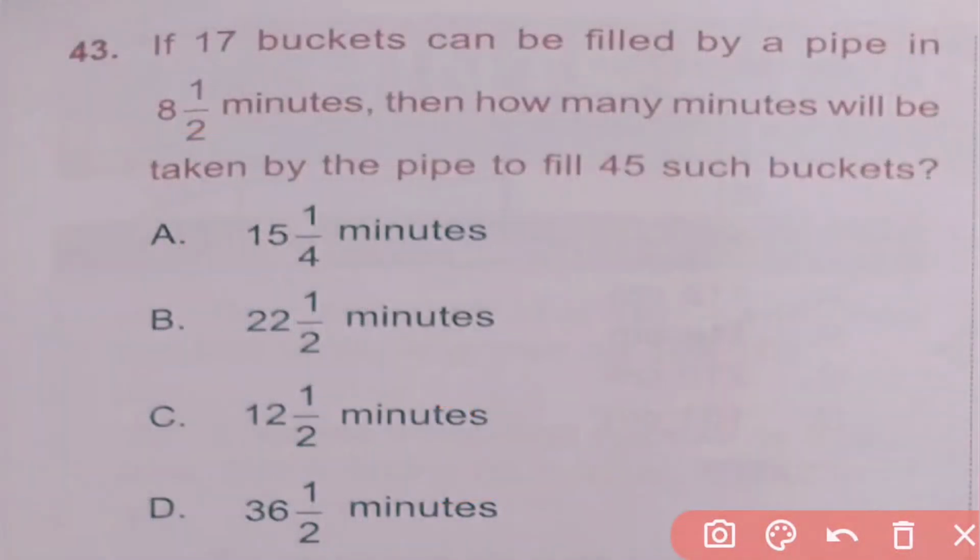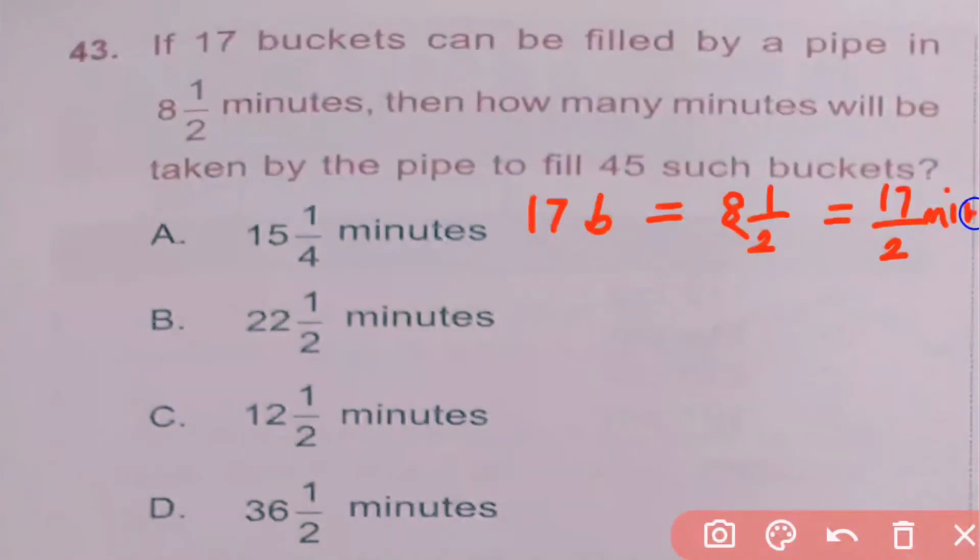Question number 43. If 17 buckets can be filled by a pipe in 8.5 minutes, then how many minutes will be taken by the pipe to fill 45 such buckets? So here given the time required for 17 buckets to fill is 8 1 by 2 minutes, which is equal to, here 8 into 2 is 16, 16 plus 1 is 17, 17 by 2 minutes.